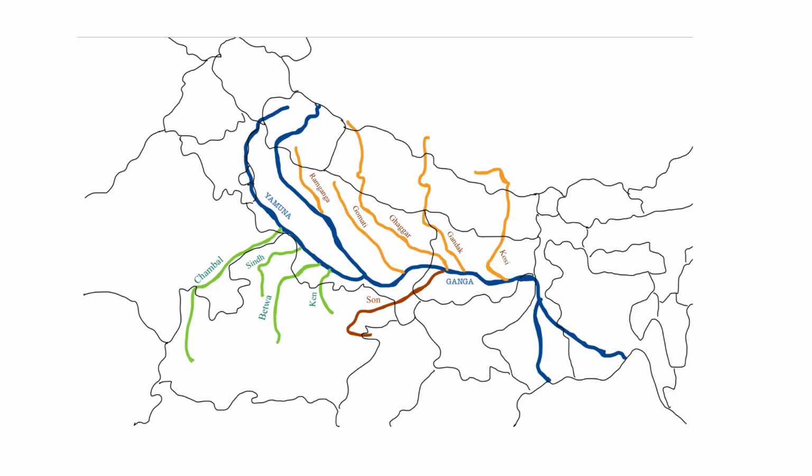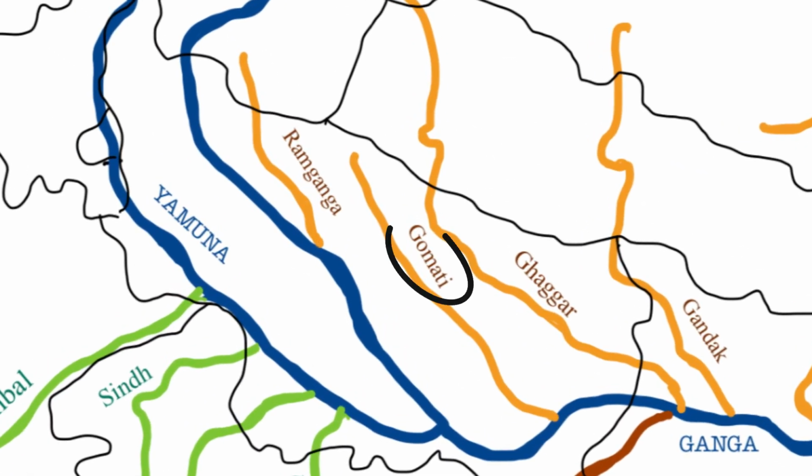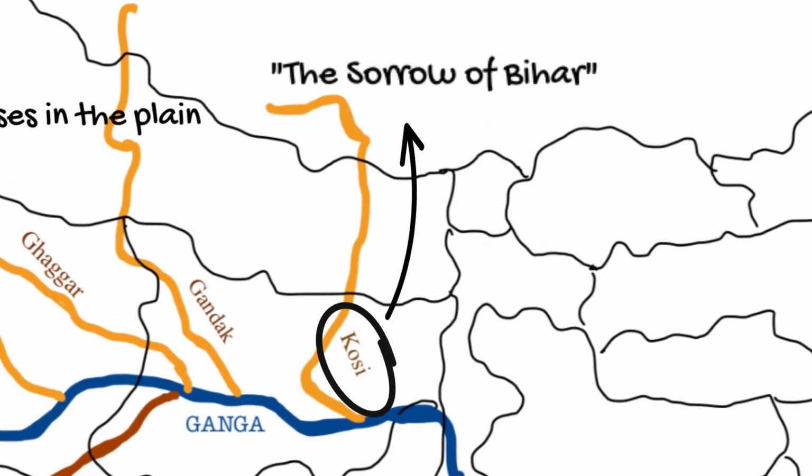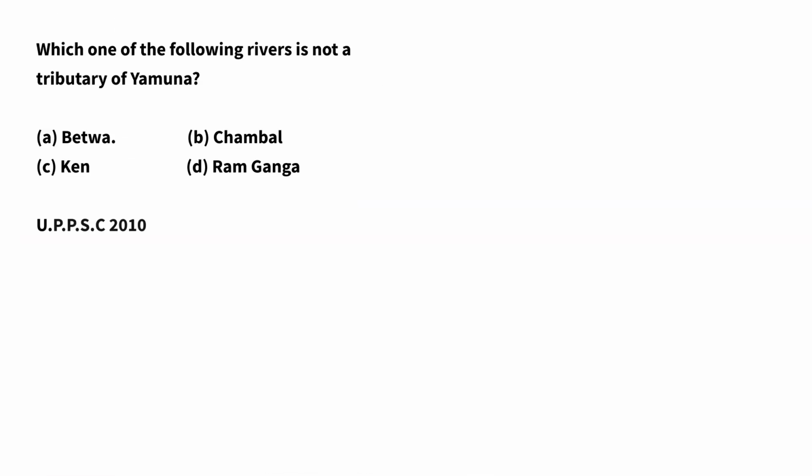There are a few more additional pieces of information that we need to know about these tributaries of river Ganga. Gomti river is the only tributary of Ganga that starts in the plain. All other tributaries of river Ganga originate in the Himalayas, except river Son, which originates in Amarkantak Plateau. Other information is that river Kosi is also called the sorrow of Bihar because this river is notorious for shifting its course. Now let us see the questions based on these.